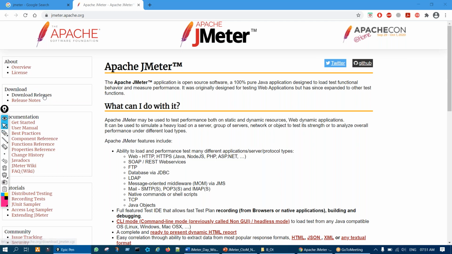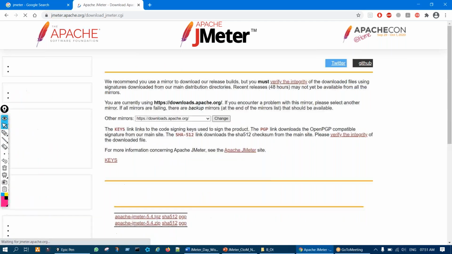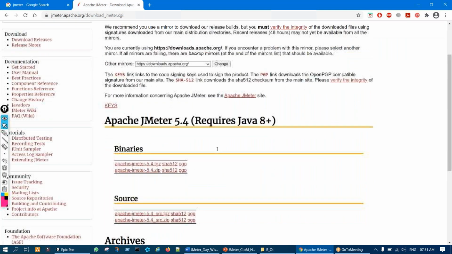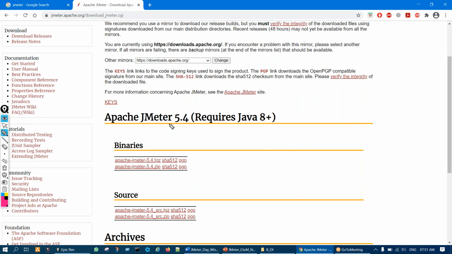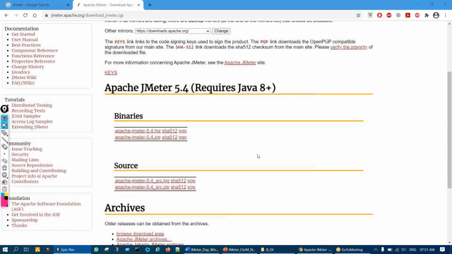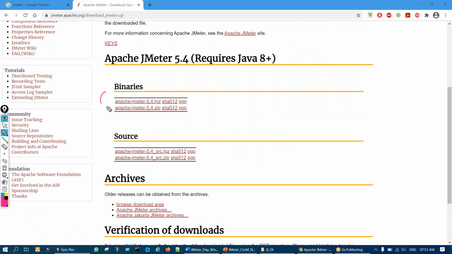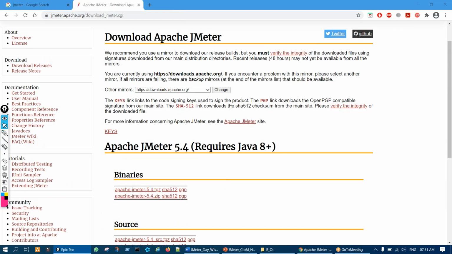We'll click on that, and here you can see the latest version, Apache JMeter 5.4. It says that it requires Java 8 plus. Any JMeter nowadays requires Java 8 plus. From here we can download JMeter. We'll come to the download soon.